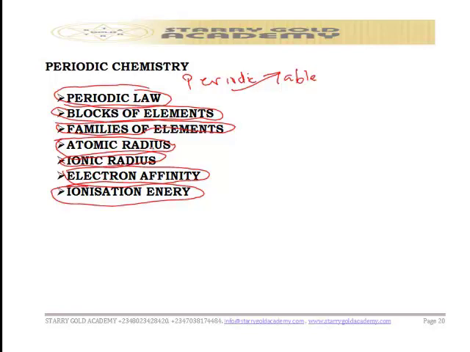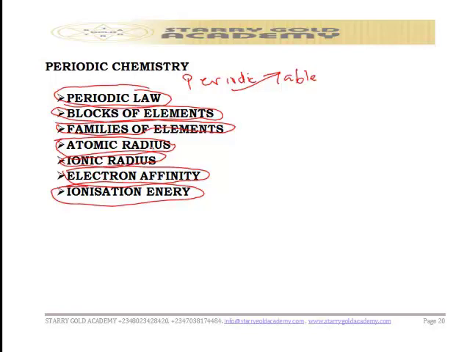Lavoisier's classification of the elements was based essentially on metals and non-metals.